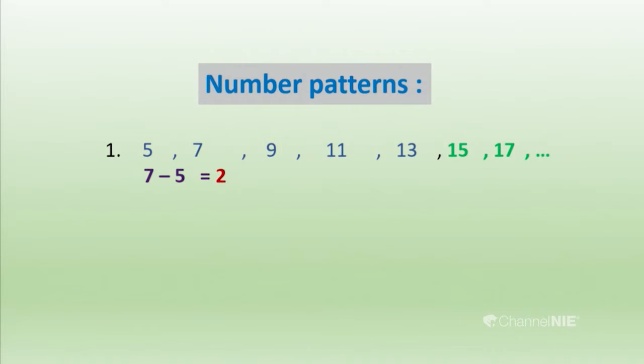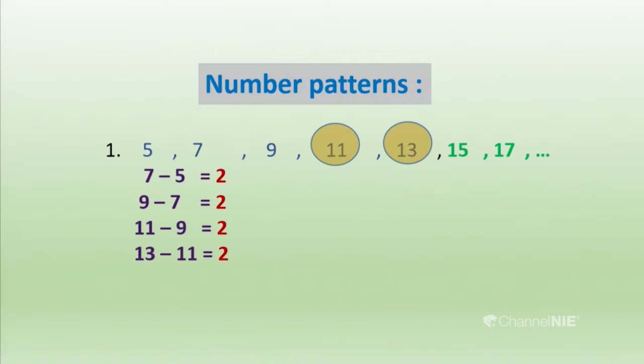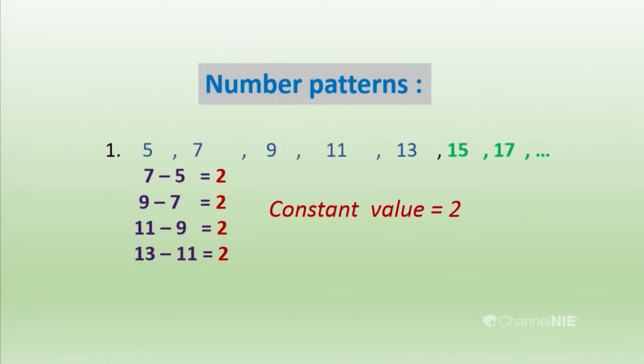Let's follow the others. Then you take 9 and 7. Let's subtract them. But you should be aware that when you are subtracting, you should always subtract the previous term from the back term. Then you have the difference. Other ones also I have followed to emphasize, and I have represented them. Look at that. In this number pattern I always got 2 as the difference between two consecutive terms. So, I got a constant value as the difference. You should remember that, okay.